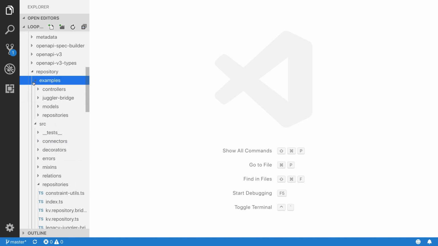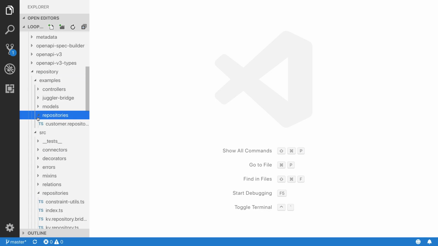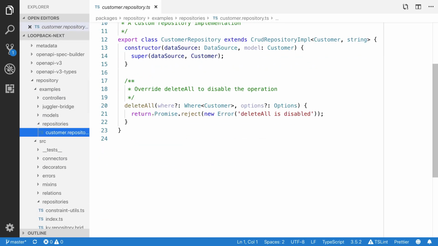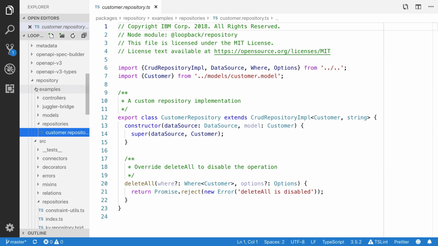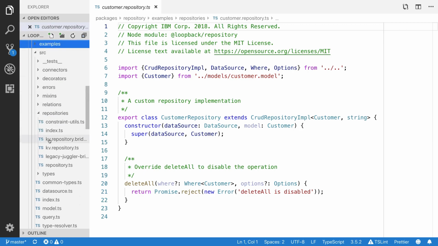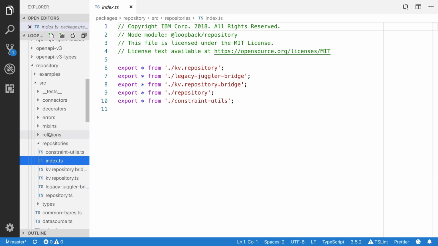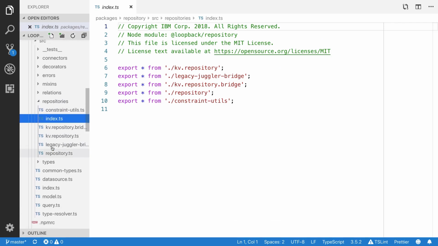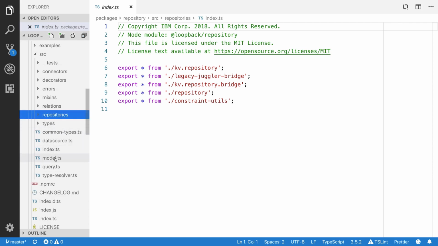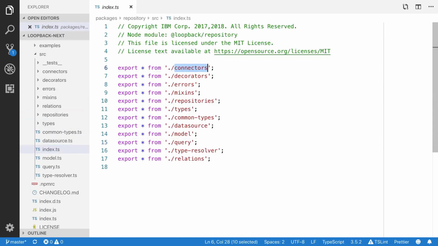You can see a lot of examples here. You can play around with these examples. Let's say we have a customer repository, but first of all, I'm going to open the index.ts file from the repository. This is our index.ts. You can see that the LoopBack repository package has connector, decorators, errors, mixins, and repositories.